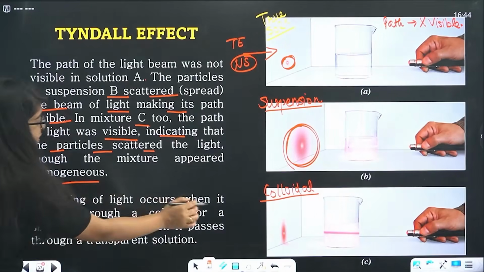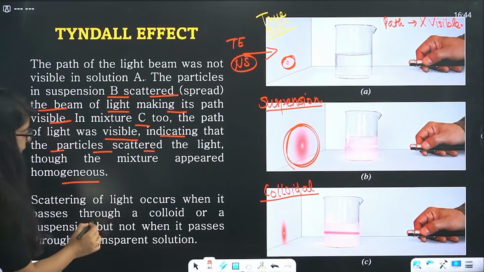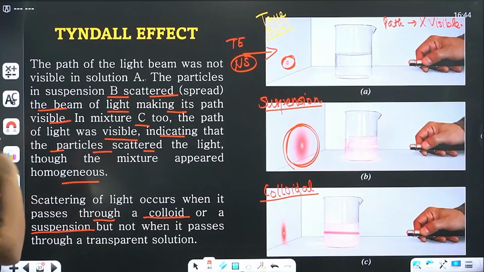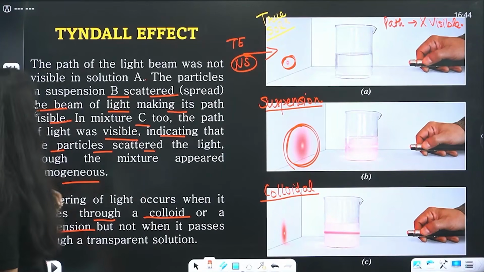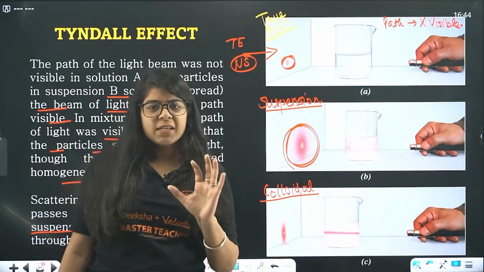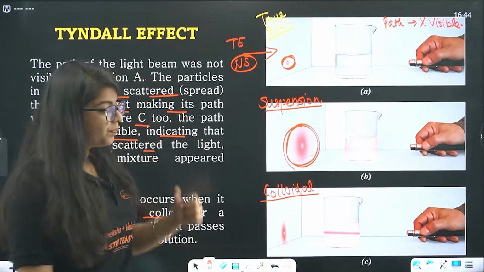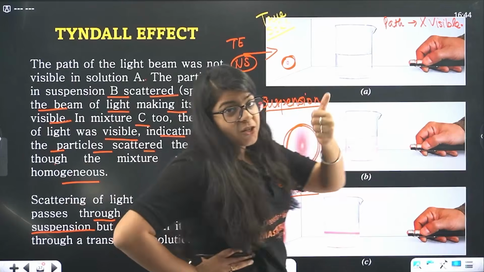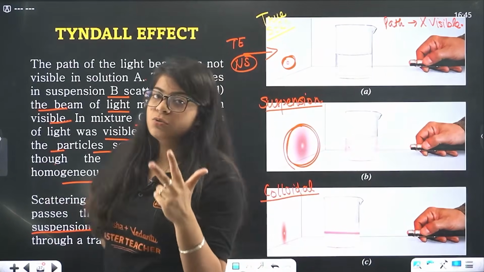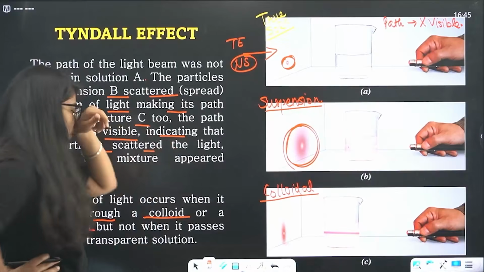And scattering of light occurs when it passes through a colloid or a suspension, but not when it passes through a transparent solution. Understood, bacha? Clear? So you understand now what the Tyndall effect is and where it's seen. It is seen in suspension as well as colloid, and it is not seen in true solution. Understood?